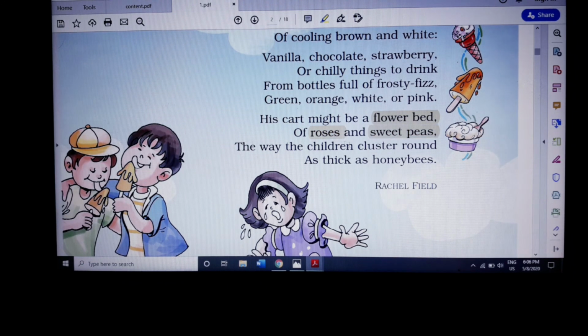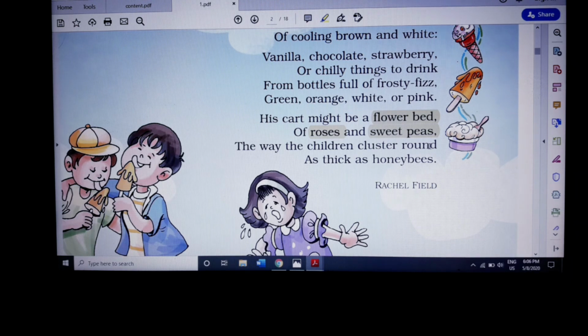The way the children cluster round as thick as honeybees. So why is he comparing this ice cream cart to a flower bed? See, when there are a lot of flowers which are very sweet, which are colorful, what will come near the flowers? Honeybees. There will be a lot of honeybees surrounding that area, all very eager to see beautiful flowers filled with nectar, which is sweet.